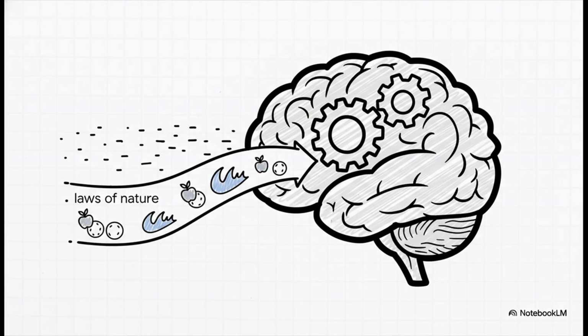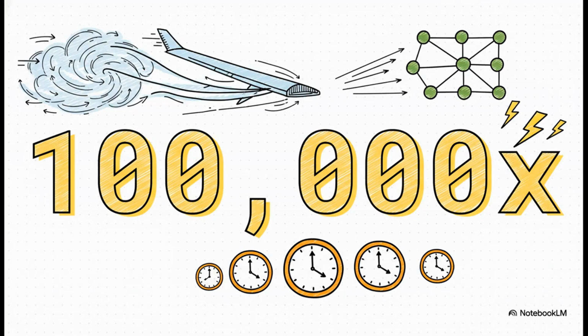Number 3 is where we get into AI and machine learning. It's something called physics-informed neural networks, or PINs for short. These AIs don't just learn from a giant pile of data. We actually teach them the fundamental laws of nature, like conservation of energy, as part of their core training. So the AI isn't just guessing what happens next, it understands the fundamental why behind it. And the payoff for this is just wow.